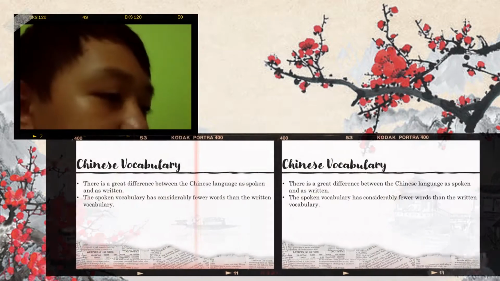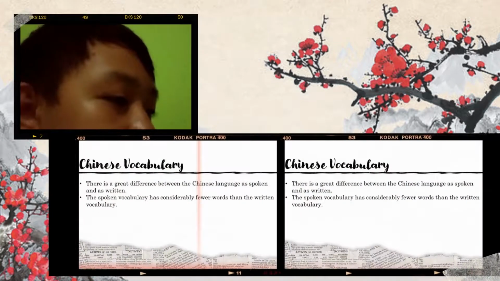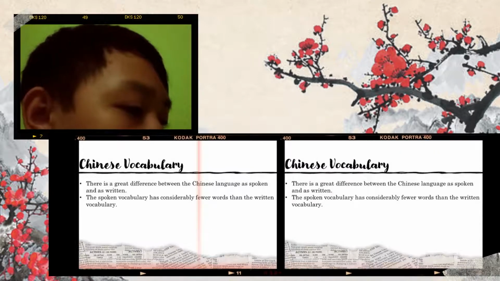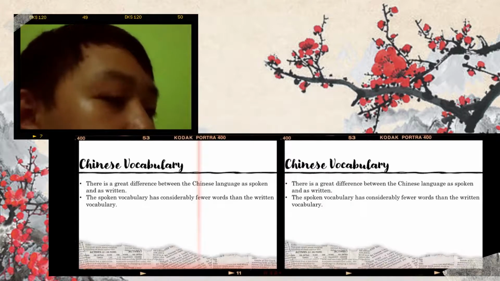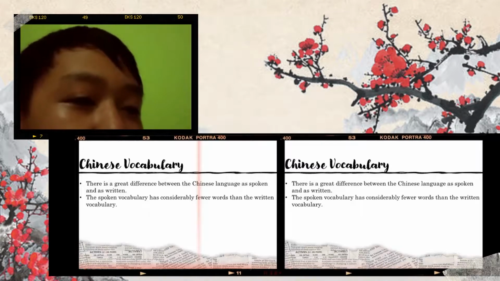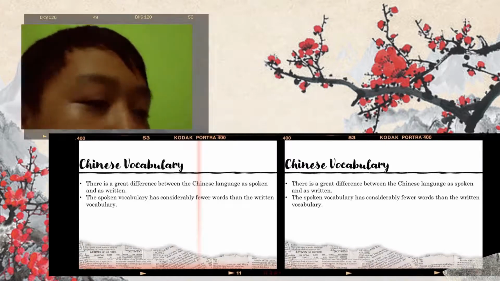There is a great difference between the Chinese language as spoken and as written. The spoken vocabulary has considerably fewer words than the written vocabulary. So, every word in the alphabet of Chinese is translated to 2 or more Roman letters or alphabets.